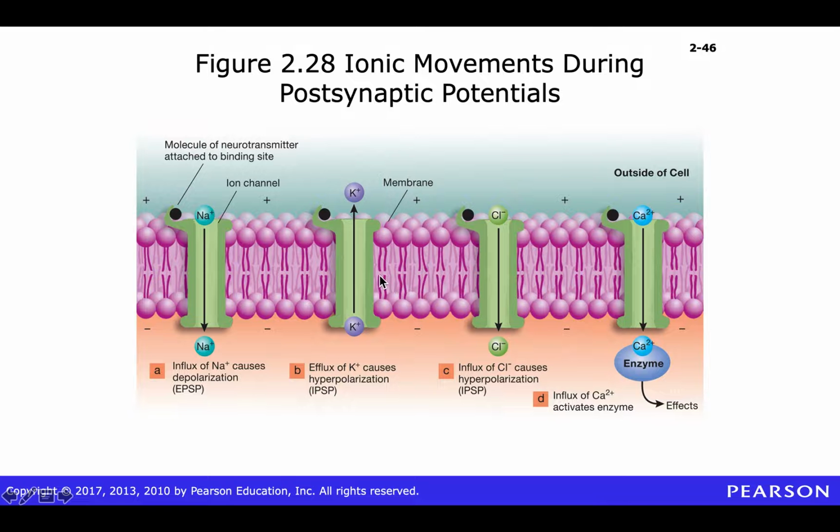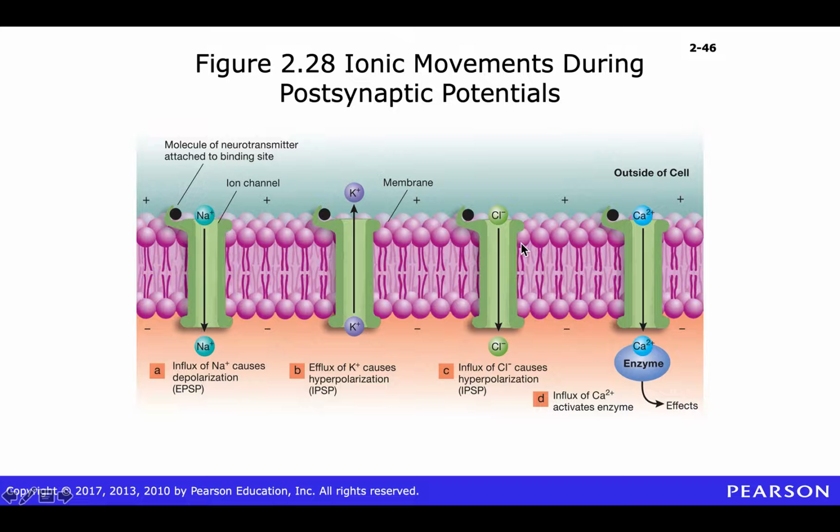If we have a channel permeable to just potassium, potassium will leave the cell due to diffusion. We know this because the equilibrium potential for potassium is minus 90 millivolts. A positive ion leaving the cell will cause an inhibitory postsynaptic potential, IPSP.